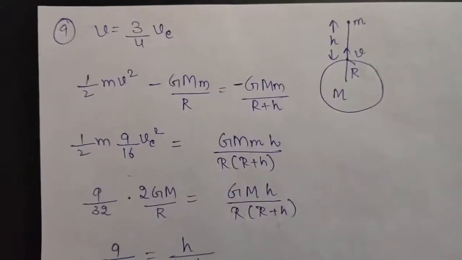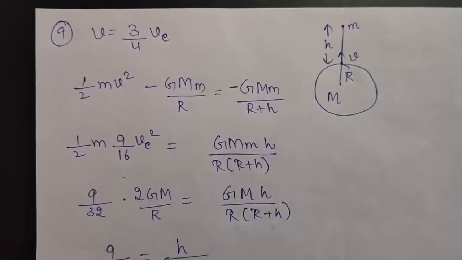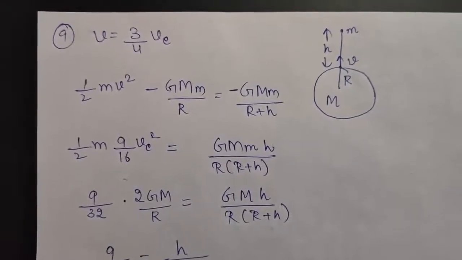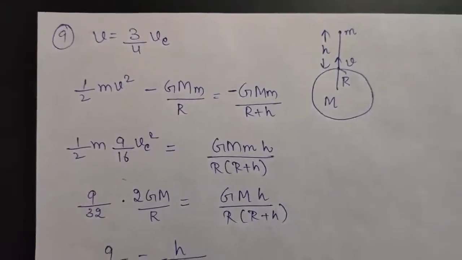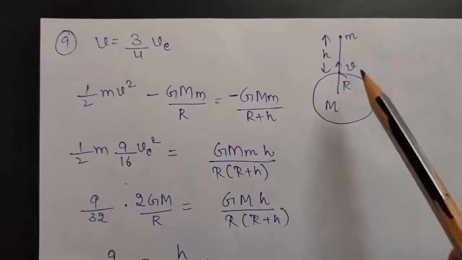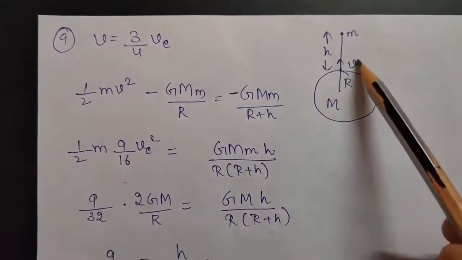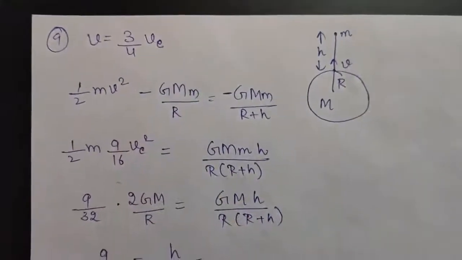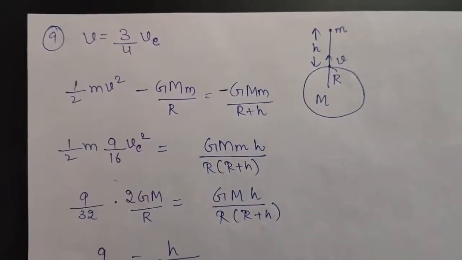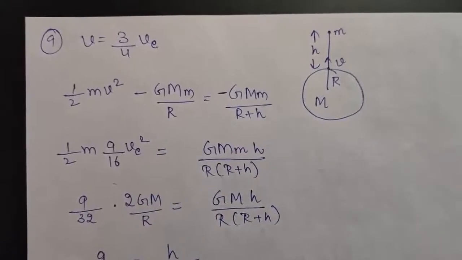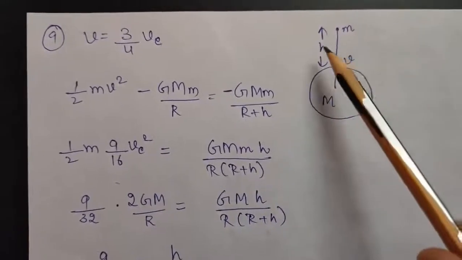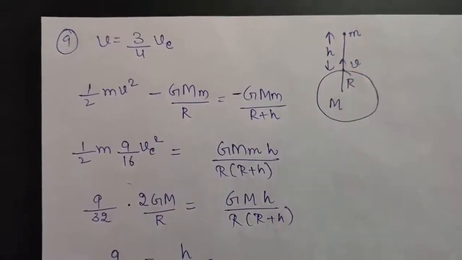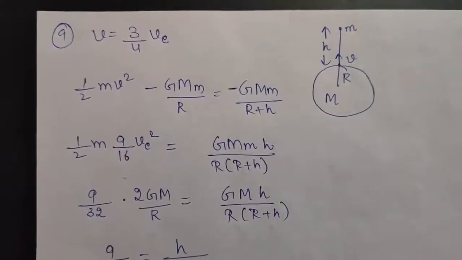Next is question number 9. It says a body is projected up with a velocity equal to 3/4 of the escape velocity from the surface of Earth. That is, a body is projected upwards with a velocity equal to 3/4 of escape velocity. After that, the question asks up to what height it reaches. That is, again you have to calculate the value of this h. So again we will be using the conservation of energy here.